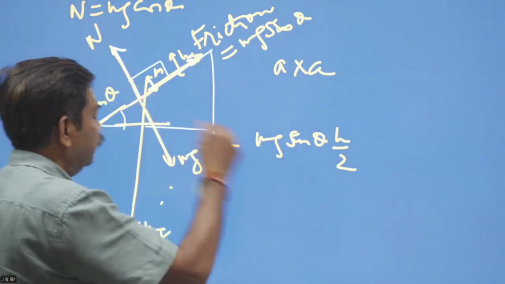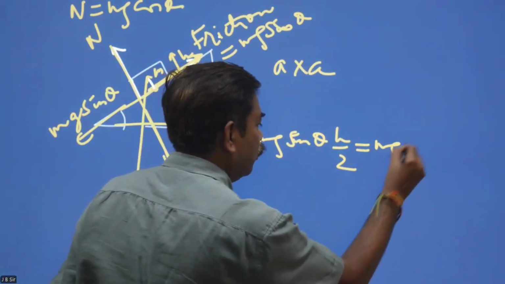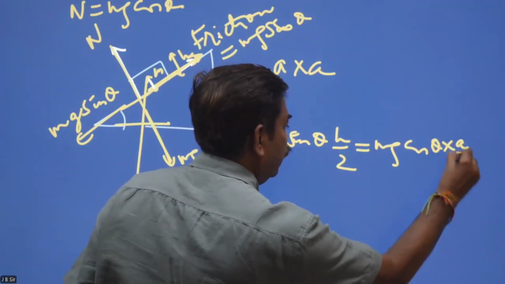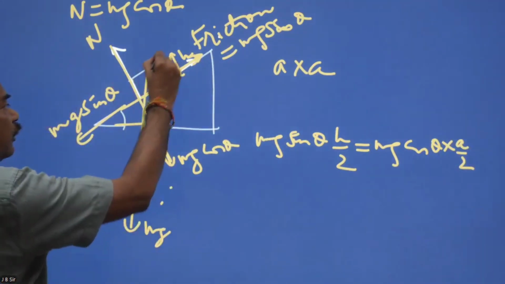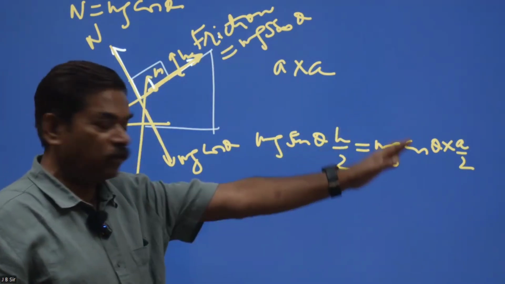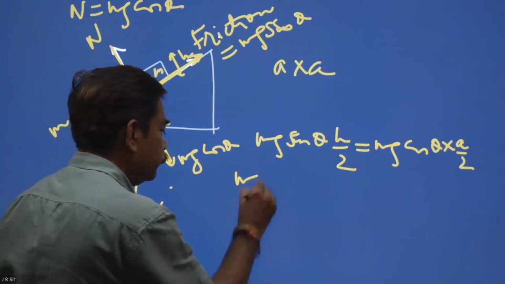So this torque will be equal to mg cos theta into a by 2, because this is a. If the toppling torque is greater than this torque, the block will topple.